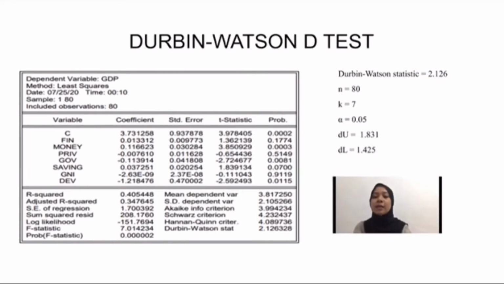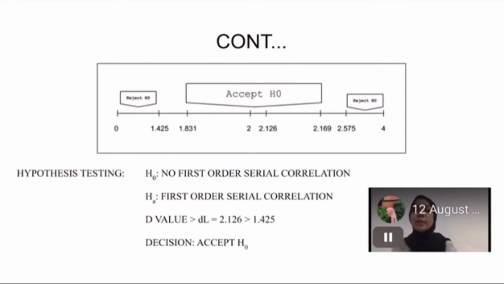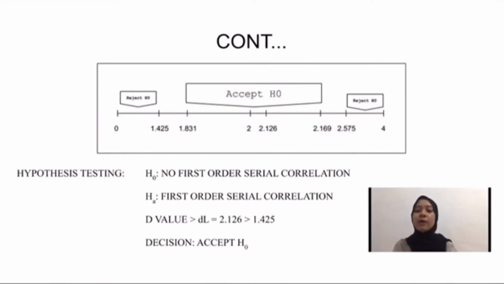In this test, we can see that the Durbin-Watson statistic is 2.126. With n, k, and alpha, we get the dU and dL. dU is the upper critical value and dL is the lower critical value, where dU is 1.831 and dL is 1.425. So, the hypothesis testing in this test is that the Durbin-Watson value is larger than dL, which is 2.126 larger than 1.425. So, our decision is to accept H null. Therefore, there is no first-order serial correlation.